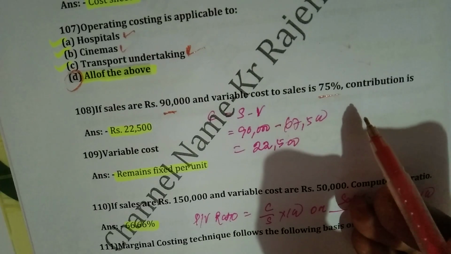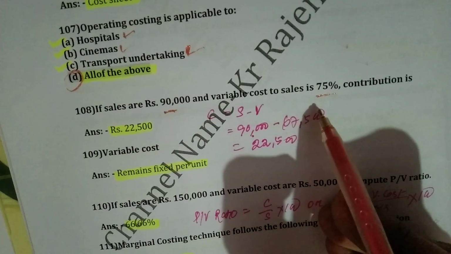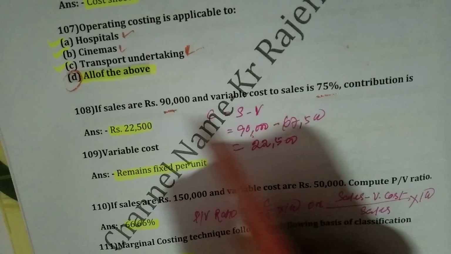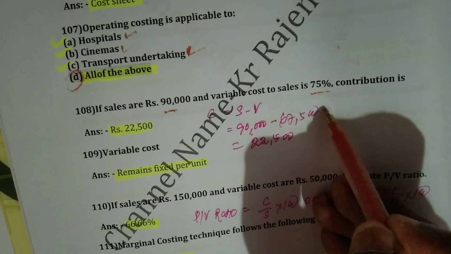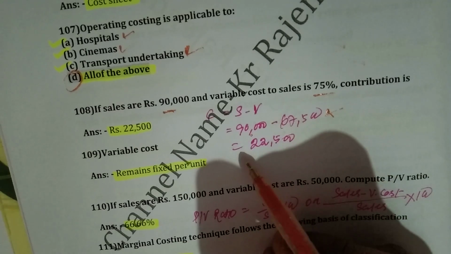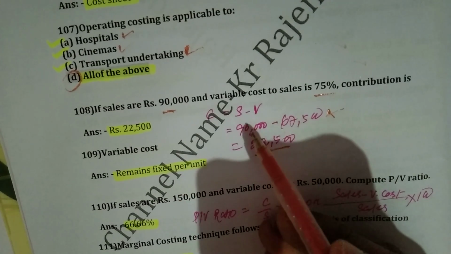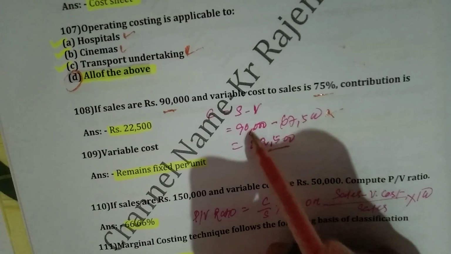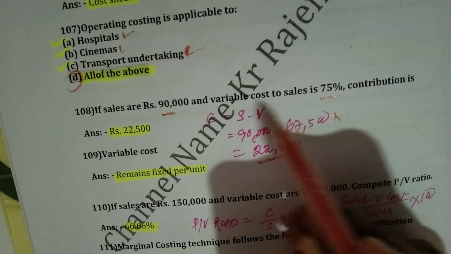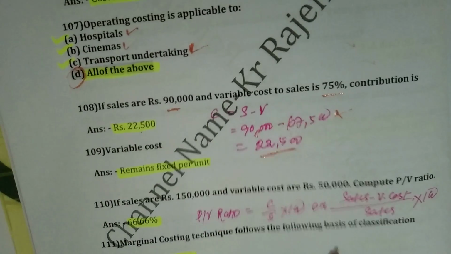Sales is 90,000 and variable cost is 75% of sales, means 67,500. So right answer will be 22,500.